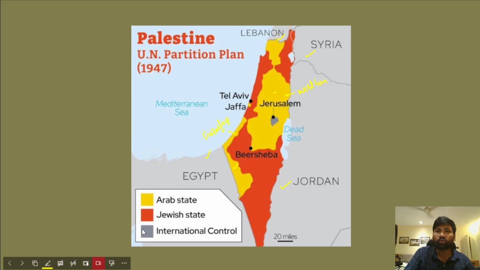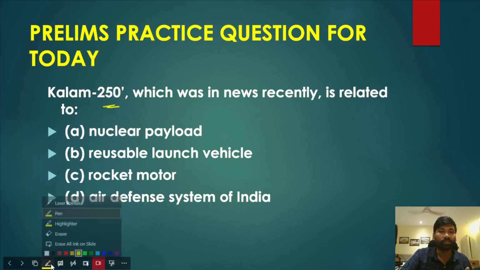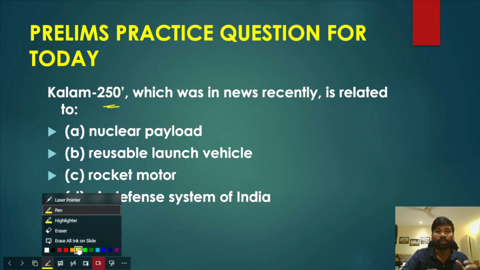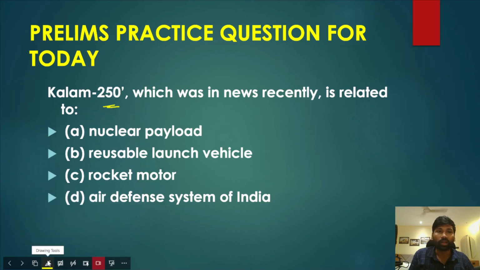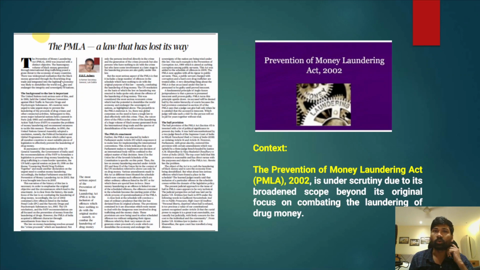Now today's practice question: Kalam 250, which was in the news recently, is related to which of the following? Option A, nuclear payload; option B, reusable launch vehicle; option C, rocket motor; and option D, air defense system of India. Please answer this question in the comment section. I'll give the answer in tomorrow's class.